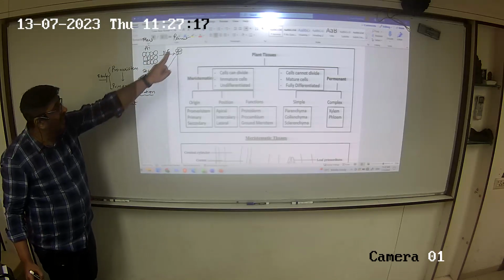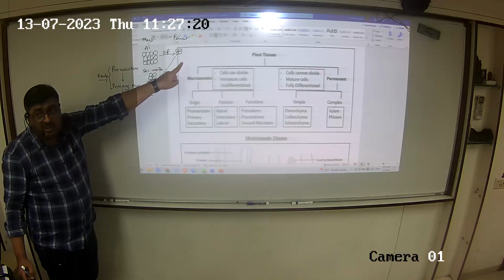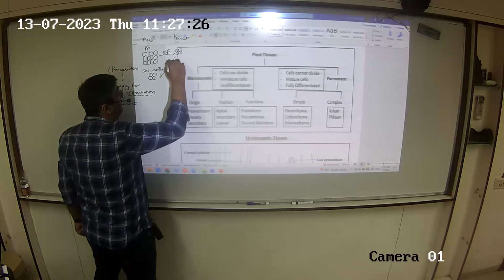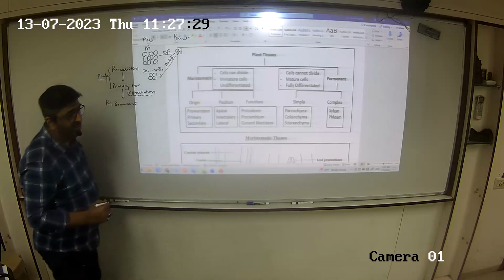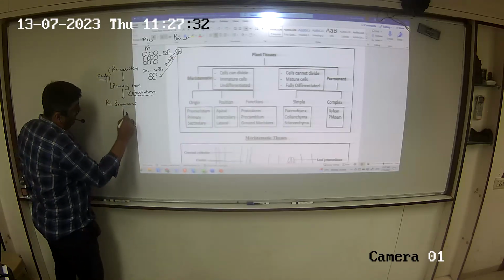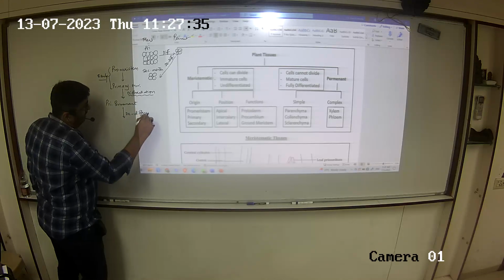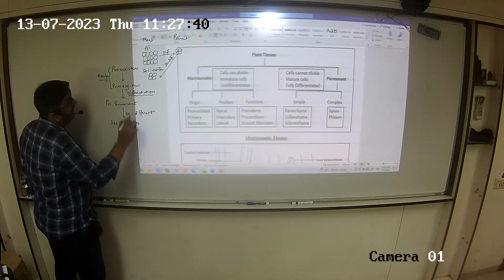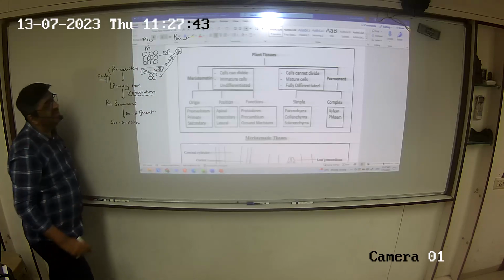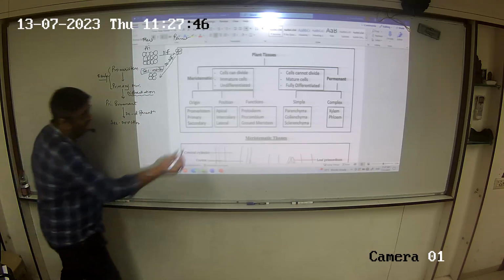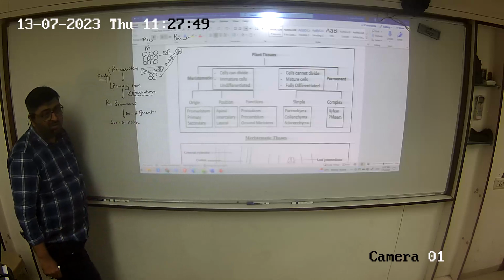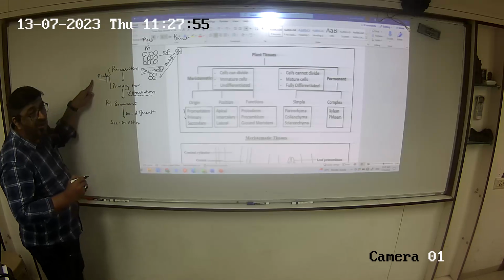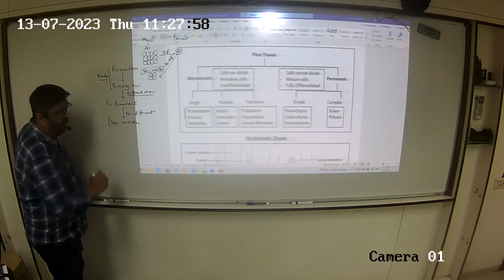That means, is the primary permanent reversing the entire process? So the reversing of the entire process is called de-differentiation. So when I say primary permanent undergoes de-differentiation to form now something which is called secondary meristem. Secondary meristem. Do I have this secondary meristem now? The pro and the primary, I told you, they are arising in the early part of plant life. The secondary is coming very late in plant life.